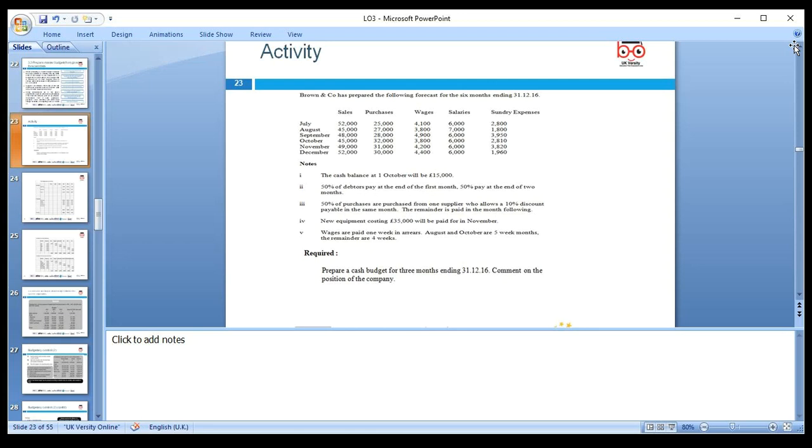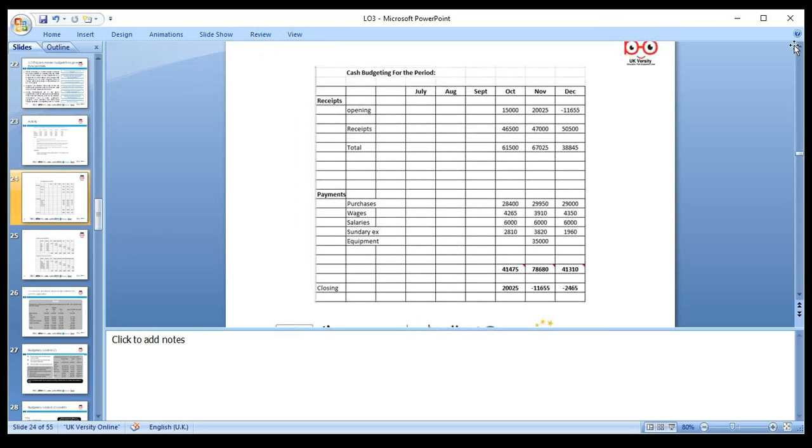50% of our customers, the debtors, pay in the month when we sell. 50% pay at the end of 2 months. On purchases, one supplier gives us a 10% discount, so we have to pay 90% to them. We also purchase new equipment, and we need to make the budget here. We have a template as well.